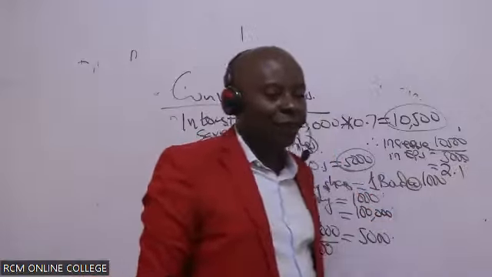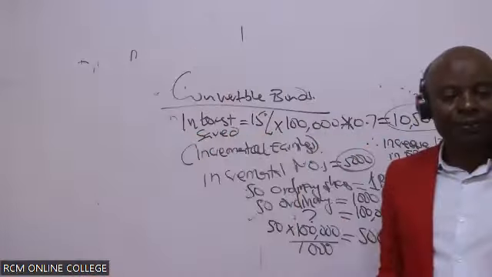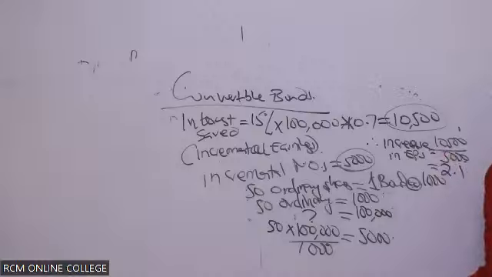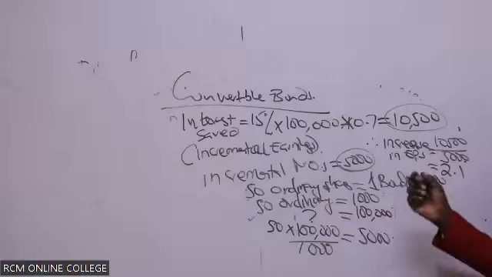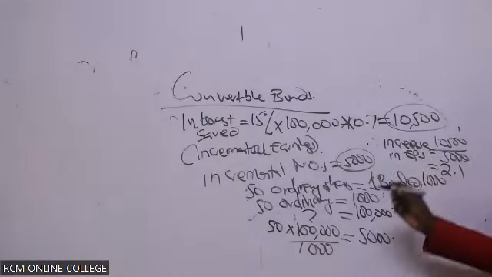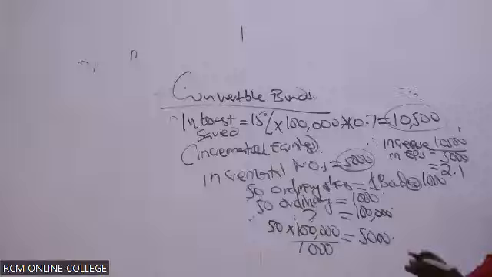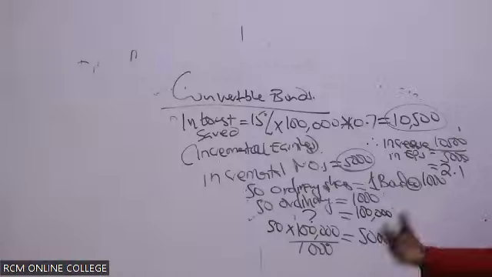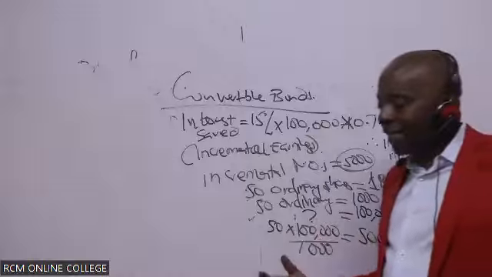Remember, our current EPS was 2. This is anti-dilutive. It is higher than 2, so it is not dilutive. Thank you very much.